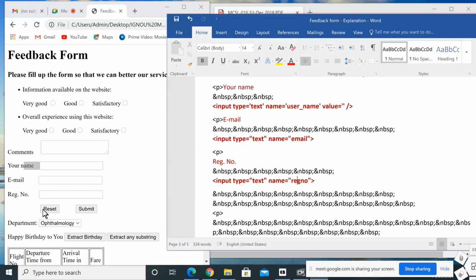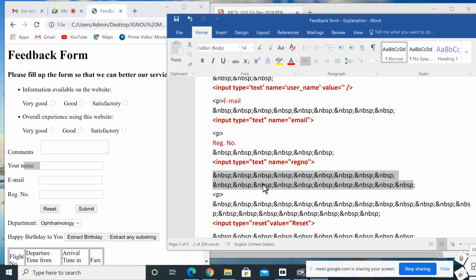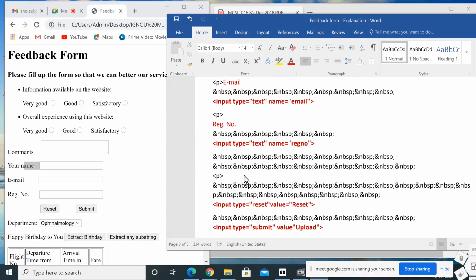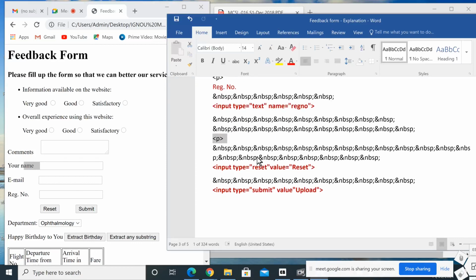Then after that, put some space for aligning the reset button in the same column as the register number and email. That's why I put this much space over here. There is another way for displaying all these in a particular aligned format. We can put it in a table, but I have not used a table over here. So next one, P, next line, then here also some spaces over there.